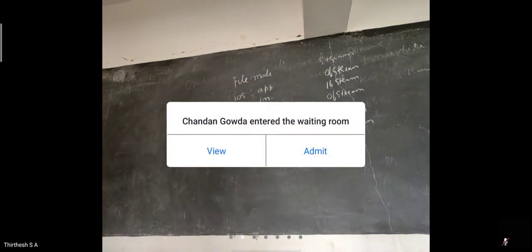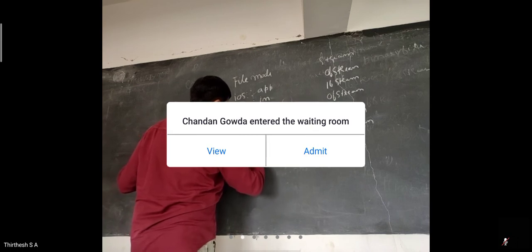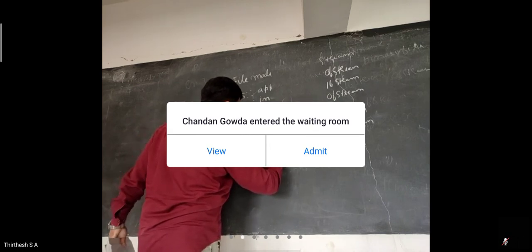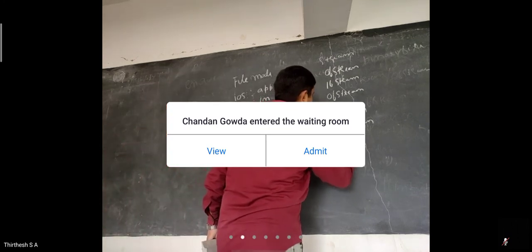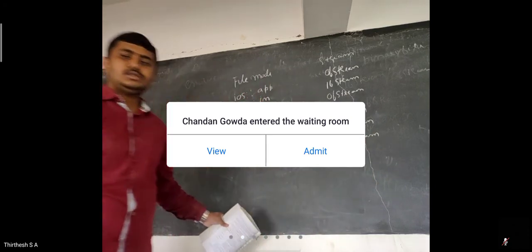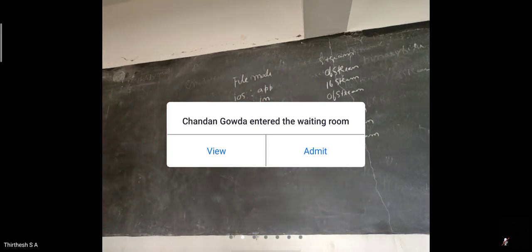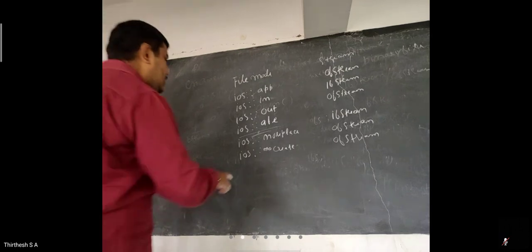So the next one is ios::nocreate. This is a function of the ofstream class. What does it do? This will tell whether the file is present or not.